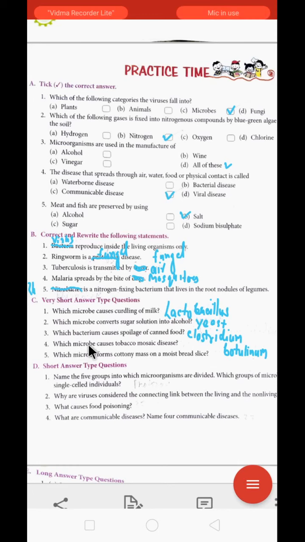Next question, which microbe causes tobacco mosaic disease? It is tobacco mosaic virus. You have to just write down tobacco mosaic virus. Okay, tobacco mosaic virus causes tobacco mosaic disease. Next question, which microbe forms a cottony mass on a moist bread slice? It is mucor.